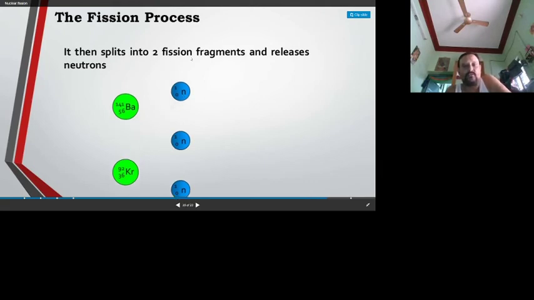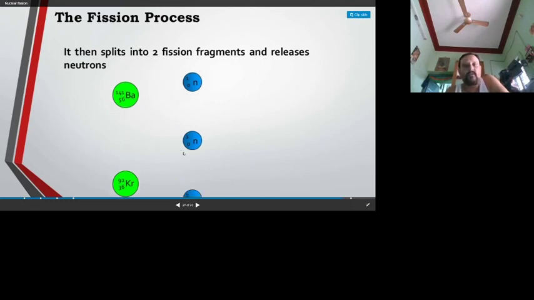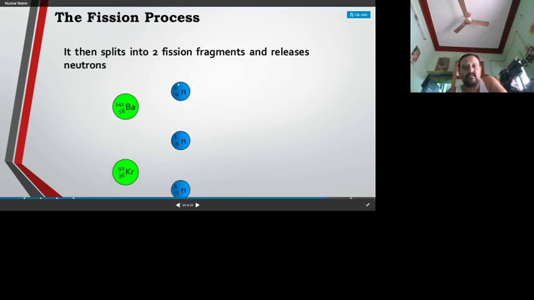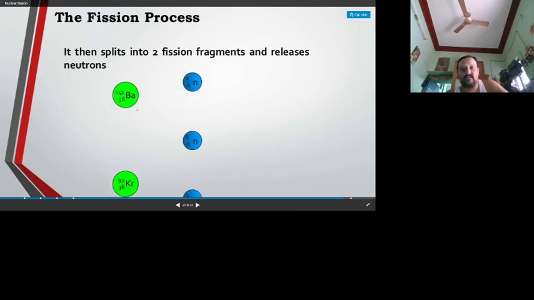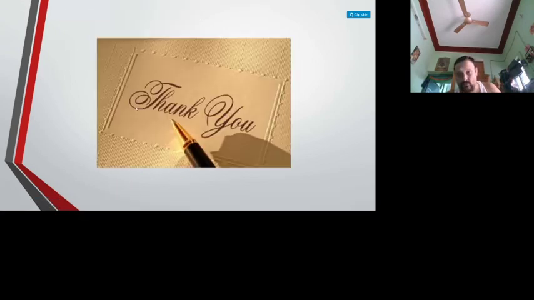It splits into 2 fission fragments and releases neutrons. These are the 2 fragments and 3 neutrons. Again, each one of these neutrons further causes splitting of a U-235 nucleus as before, creating another barium and krypton and another 3 more neutrons. Like this the chain keeps going.